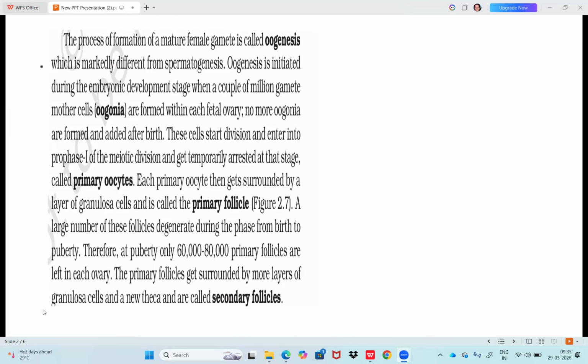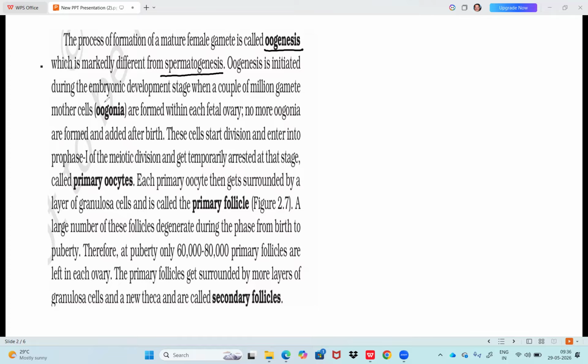Oogenesis. Let's go through oogenesis. The process of formation of the mature female gamete is called oogenesis. As we saw spermatogenesis, the process of formation of sperms, oogenesis is markedly different from spermatogenesis. We'll see at the end what the differences between spermatogenesis and oogenesis are.